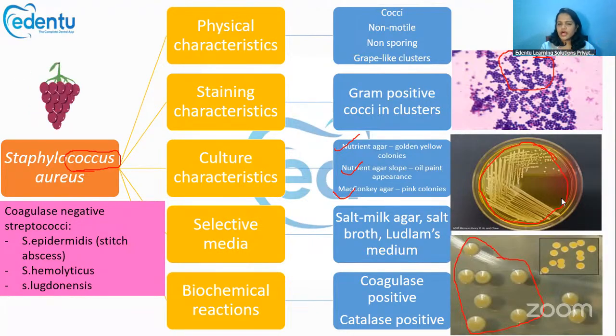Sometimes they may not ask the cultural characteristics as such, because they are not making it that tough for the NEET MDS exam, but yes, you can expect questions like this, which is the selective media for this particular bacteria. Then there will be particular characteristics in the culture media, like some will produce medusa head colonies or golden yellow colonies or thumbprint appearance in culture media.